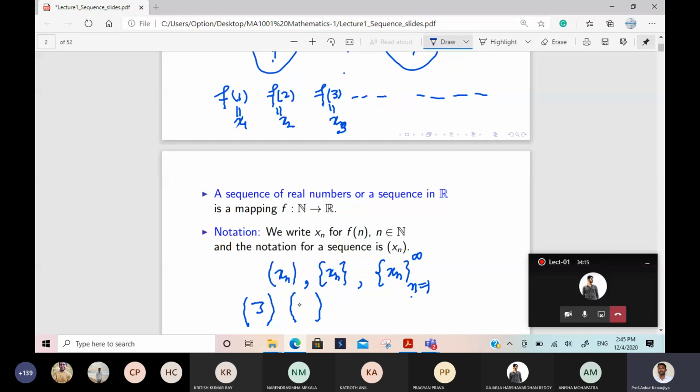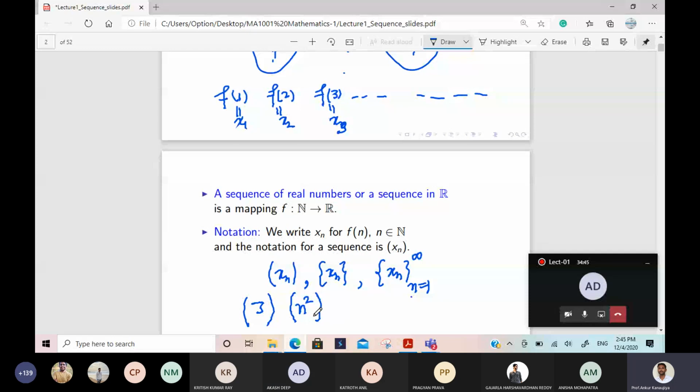Yeah, n square, f of n square plus 2n. So I'm writing only n square. Okay, n square plus 1, 1 by n square minus n, any function of n. So what does this n square mean? The first element, x1 goes to 1, x2 goes to 2 square, x3 goes to 3 square. So we are not writing the function, we are writing in this notation.